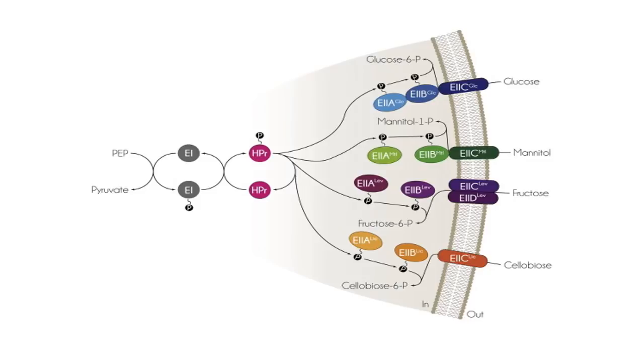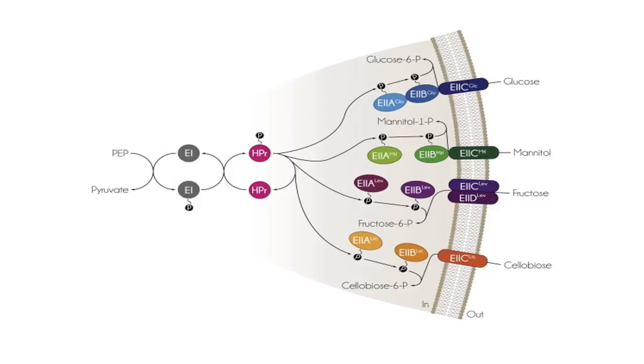During glucose transport, PEP transfers its phosphate group to E1. Later it transfers its phosphate group to HPr protein. The HPr transfers its phosphate group to the trimeric E2 glucose specific protein.